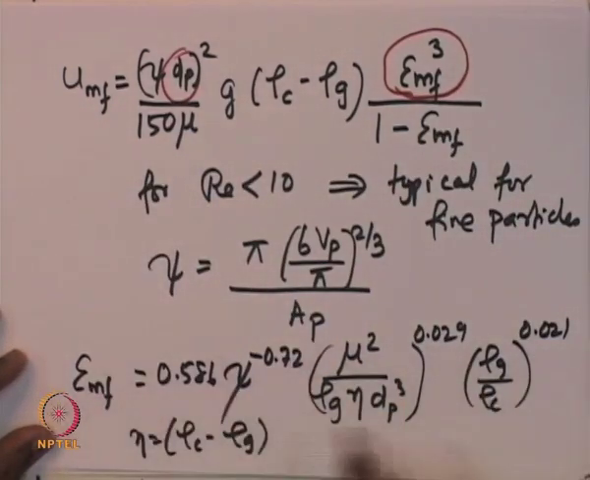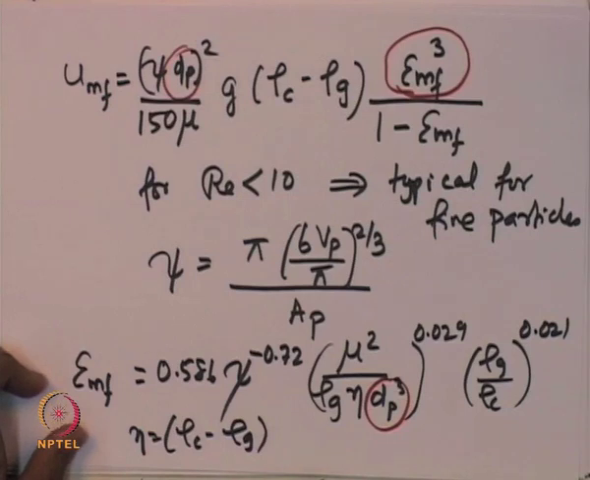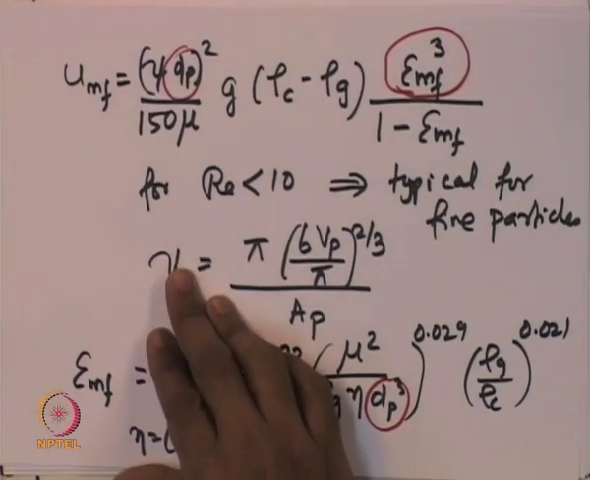Remember that this is a correlation, and it has been found to be correct for different systems, particularly if we assume that the catalyst particles are all approximately of the same size, then this gives a very good estimate. If there is a distribution of the catalyst particles, then one needs to use a certain weighted average to find the diameter of the particle. If all the particles are of the same size, we use a constant value for the diameter. If there is a distribution, then we need to use a weighted average diameter, which is a representative diameter for the whole distribution.